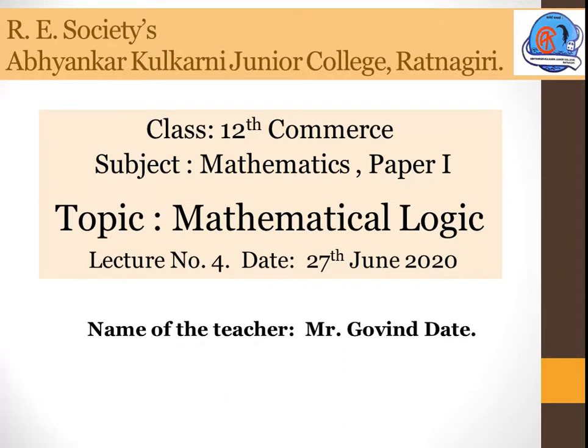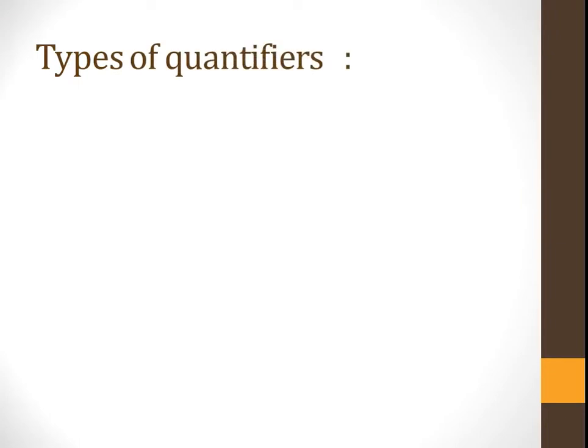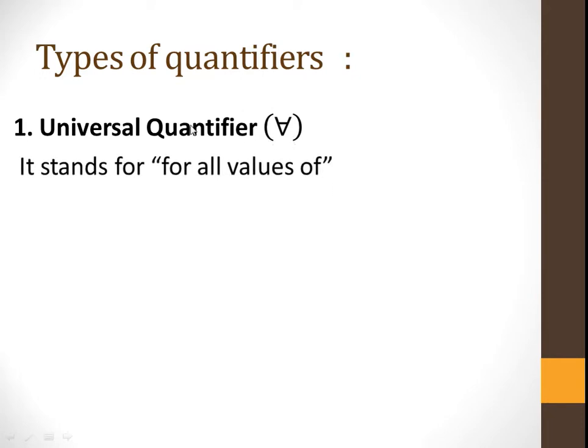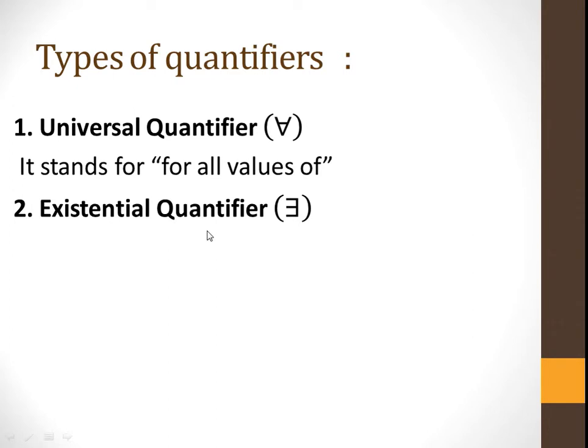There are two types of quantifiers. Now first one is universal quantifier. See the symbol of that, and it stands for all values of. Second one is existential quantifier. See the symbol, and it stands for there exists.